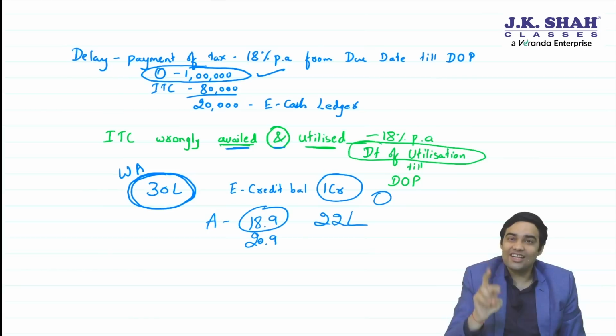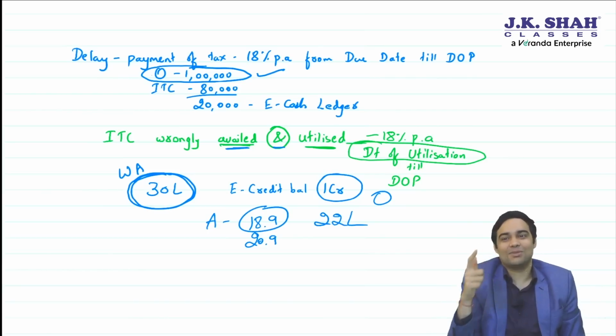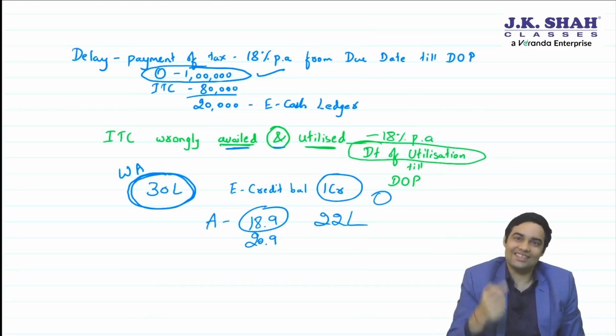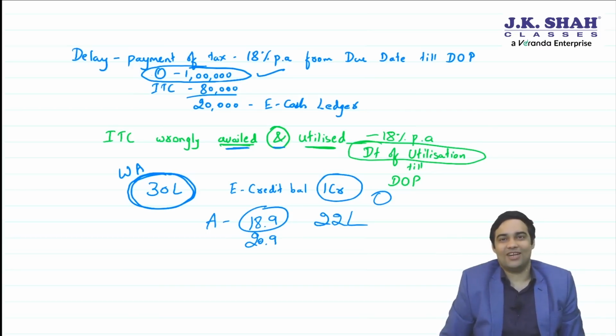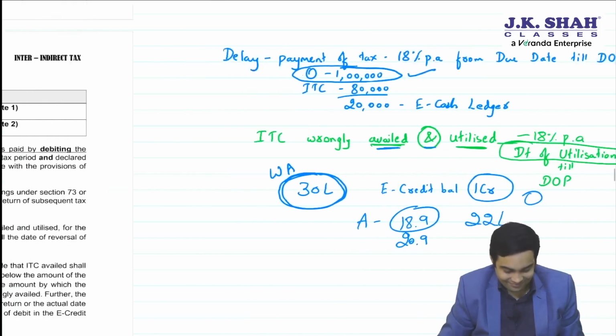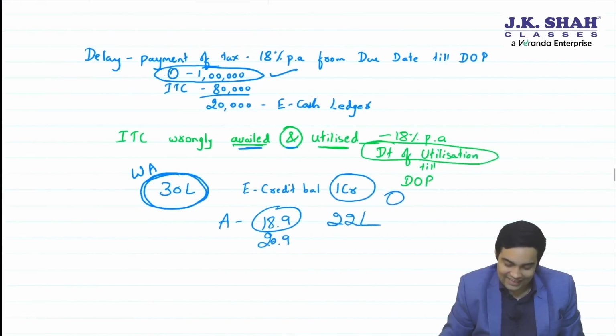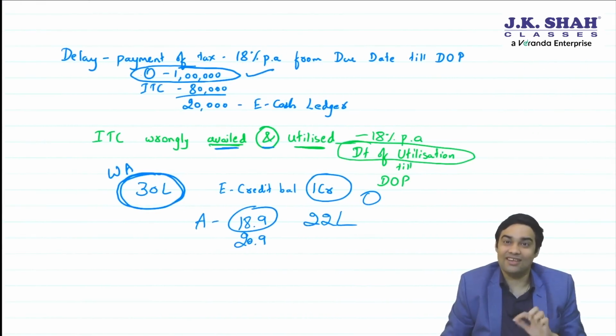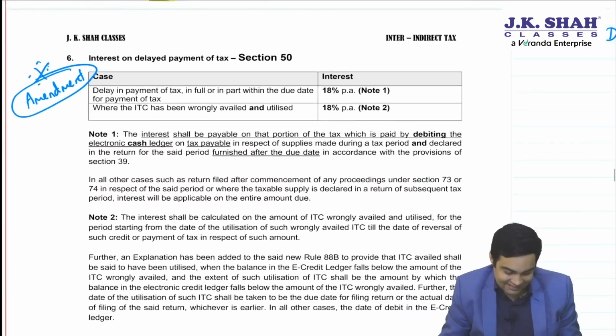In case of wrongly availed ITC and which has been utilized, interest at 18% per annum from the date of utilization till the date of payment or reversal of such wrongly availed ITC. Let's have a look at the provision. We'll find one more small point that I will tell you while seeing the provision. And I expect that RTP or your MTP will have a question on this because May 23 will be the first examination handling this. Let's see.